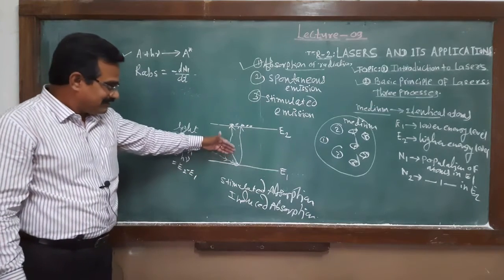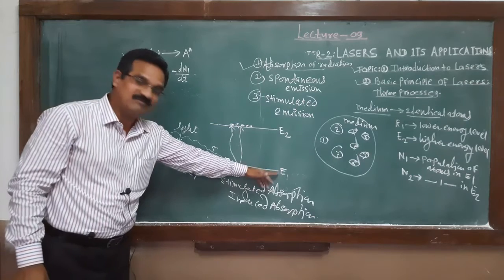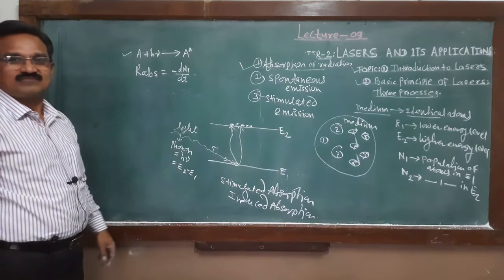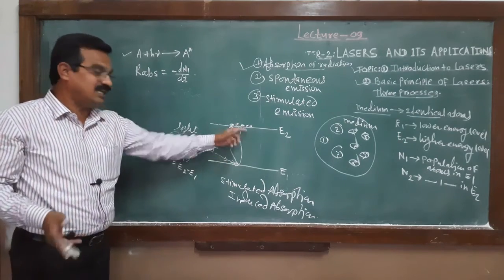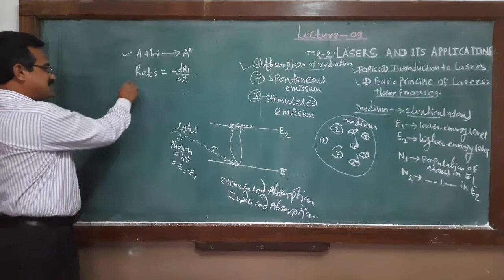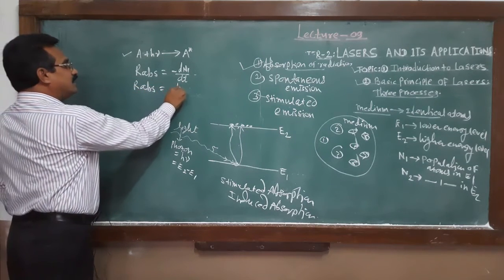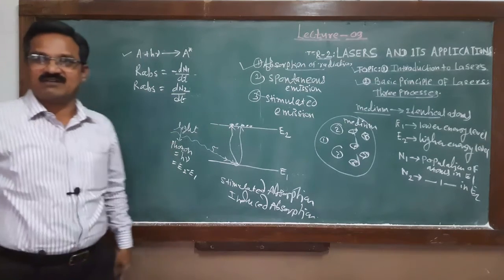It means that 5 atoms are decreased in the lower energy level, and that's why here is the negative sign. 5 atoms decrease, so in the higher energy level 5 atoms increase, so the rate of absorption can be written as dN2 by dt.